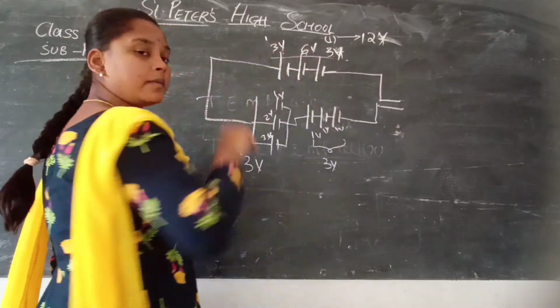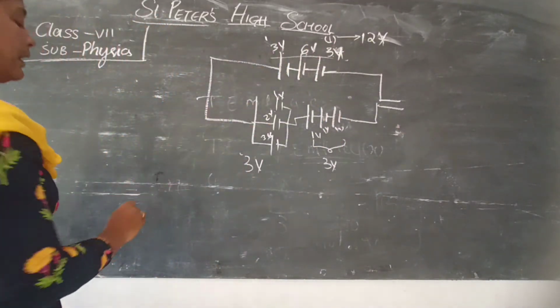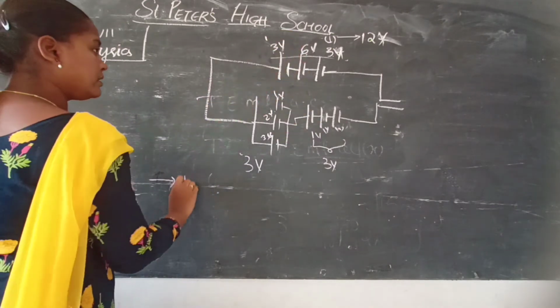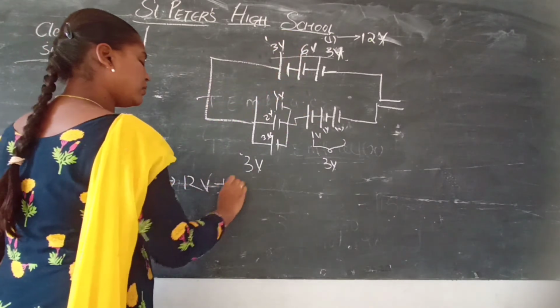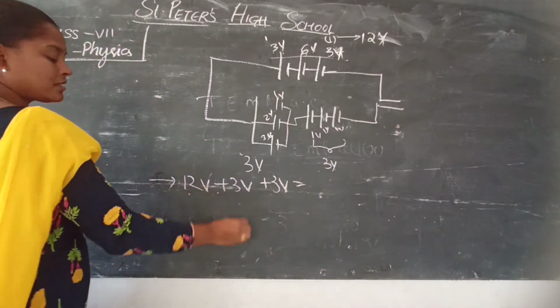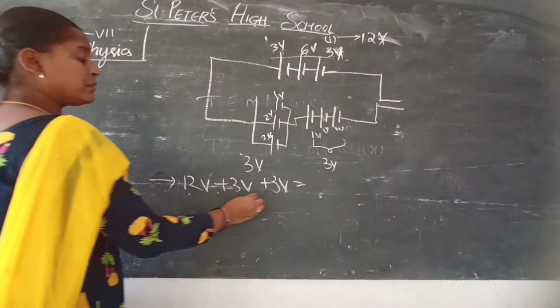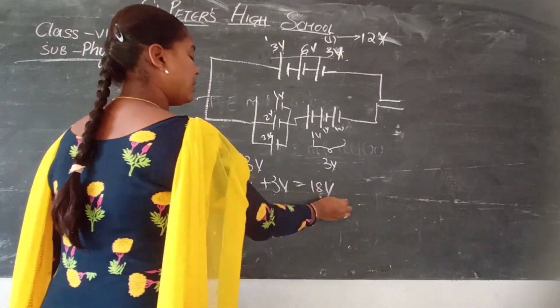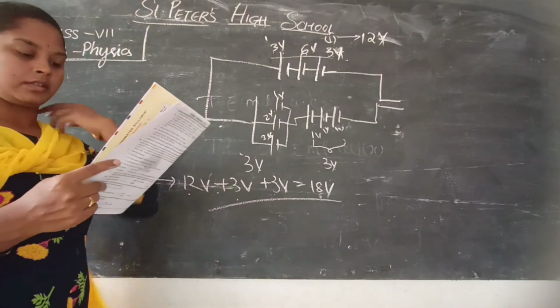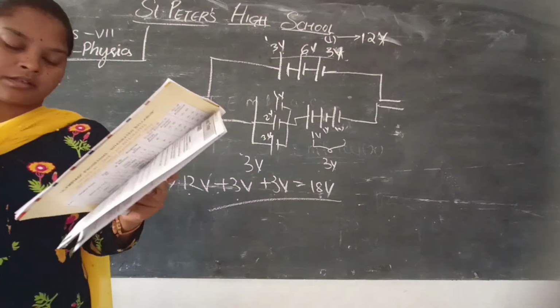These 3 are again in series, no? So again, add these 3 cells. That means 12 volts plus 3 volts plus 3 volts. That means how much? 12 plus 3 is 15, 15 plus 3 is 18. So the total EMF of this combination is 18 volts. Next one.